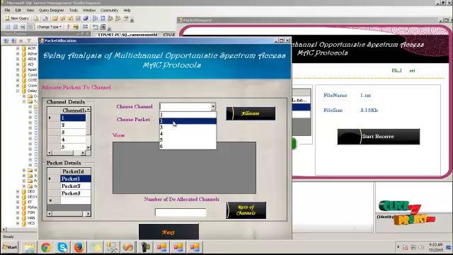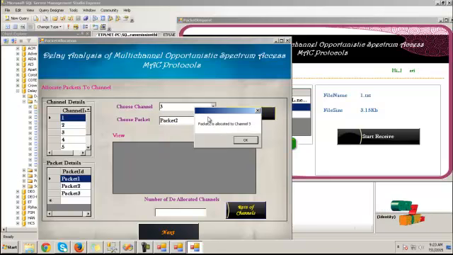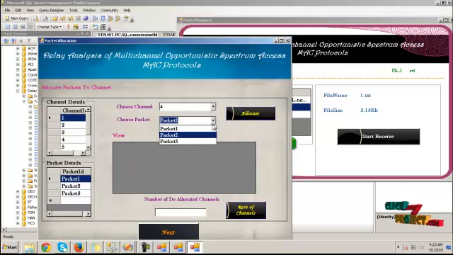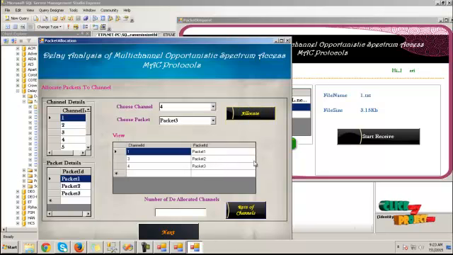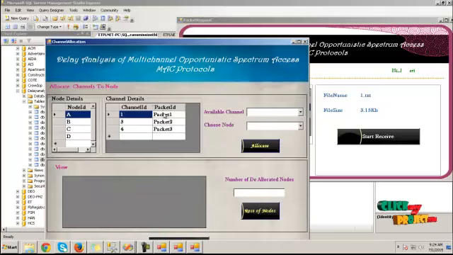Now allocate the channel to the corresponding packets. If the packet is already assigned, it will show the error message. Then click OK. To view the allocated channel and the packet IDs, click on view button. Then to know the rest of the allocated channels, deallocated channels, click on rest of channel button. It will show the number of deallocated channels.